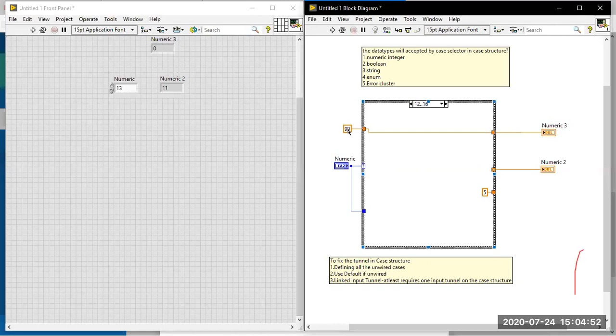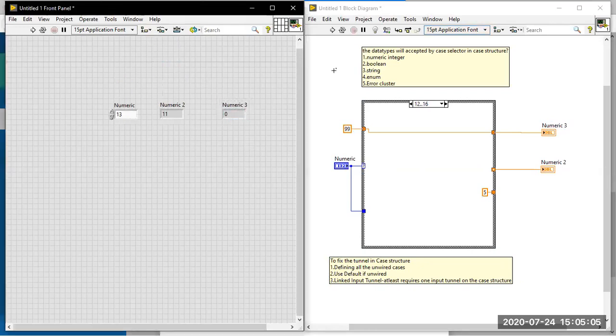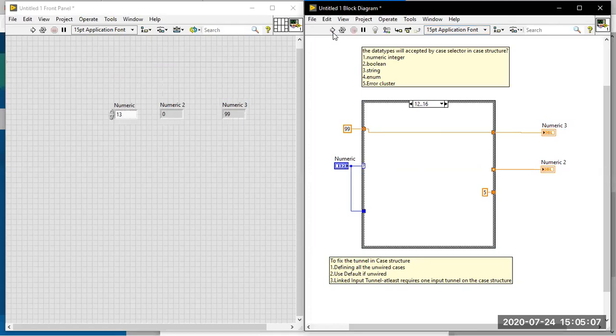Whatever input is coming in here will be returned to the indicator side over there. See here, I'm running the VI, and we'll get 99 available over there. Now we can see the difference between the three tunnels.